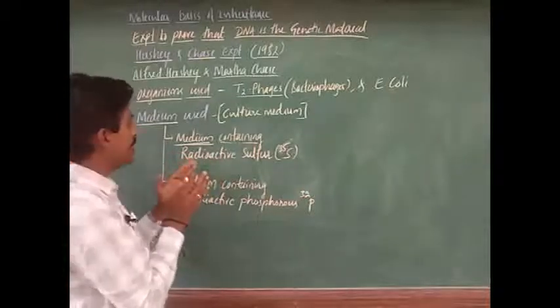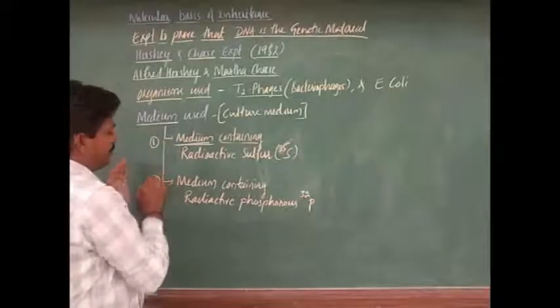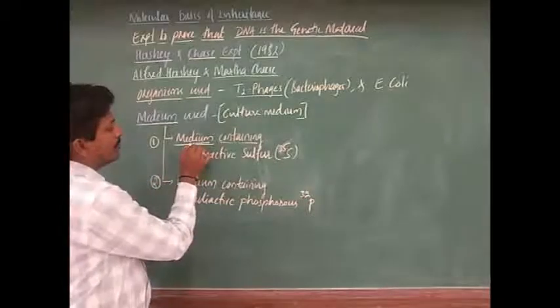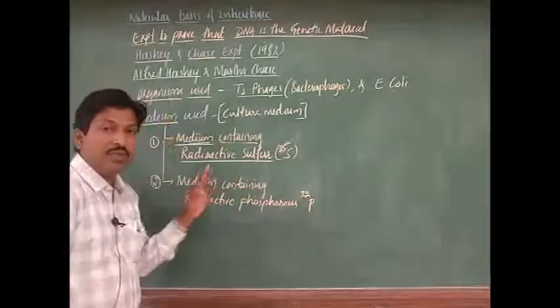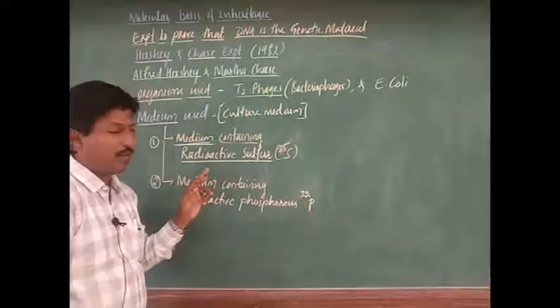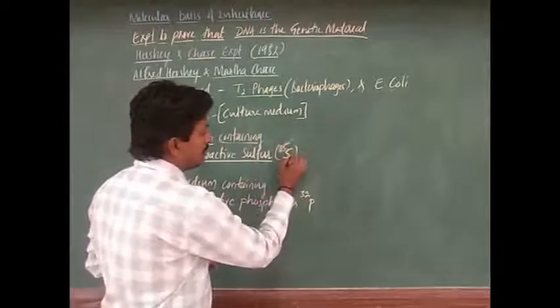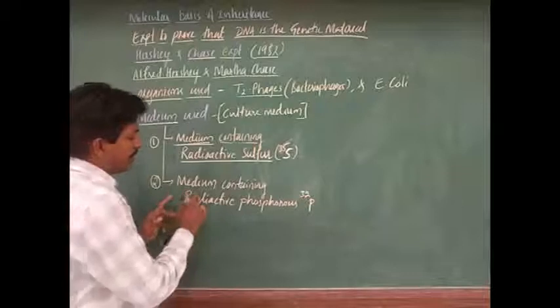Two media are used. The first medium contains radioactive sulfur, very important, which is written as S35.